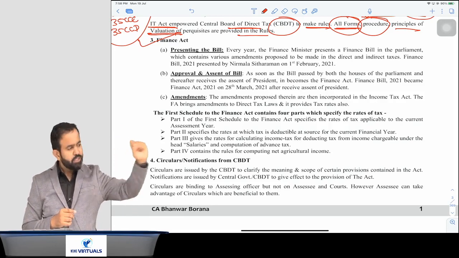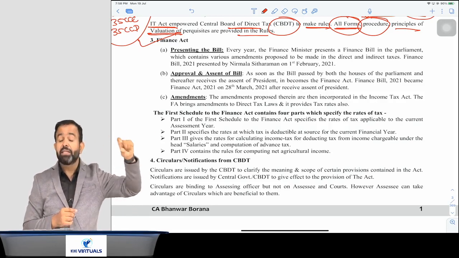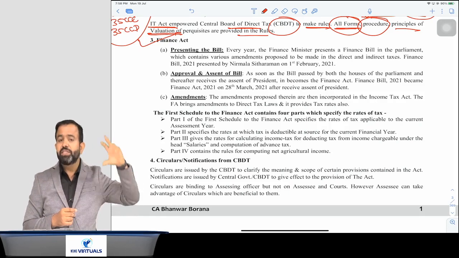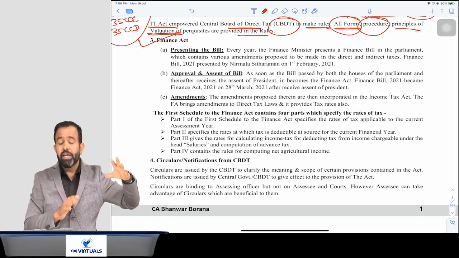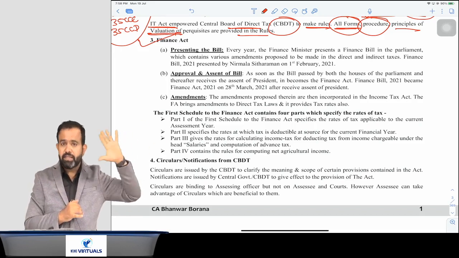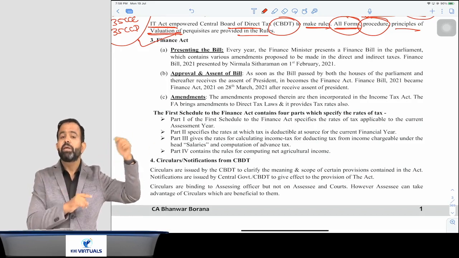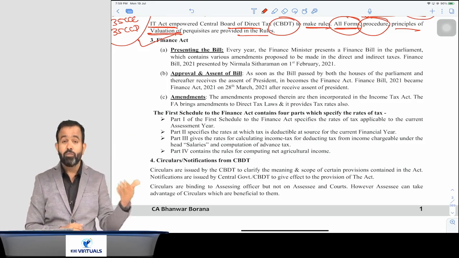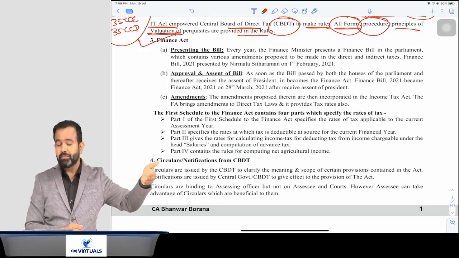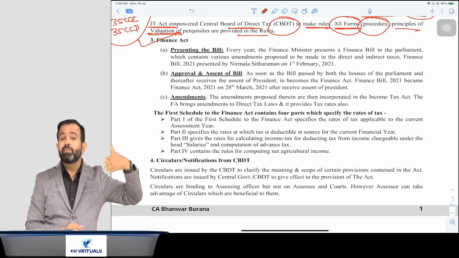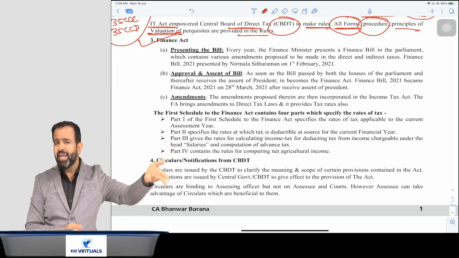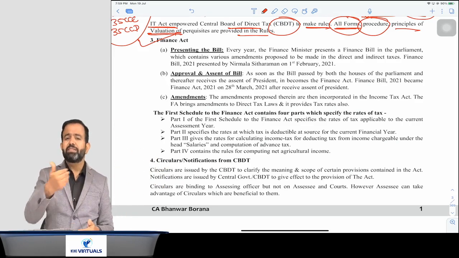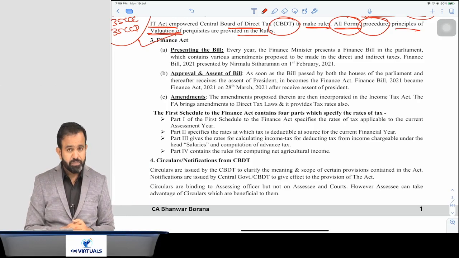After that, what will happen? You know that there will be a discussion session on that bill, and after the discussion it will be passed by the upper house and lower house. After that it will be sent to the president, and the president will sign, and it will become the act. So it will take 40-50 days. So many times the finance bill was signed by the president at the end of April or end of May. So there may be some problem with the amendments, about when they will be applicable.